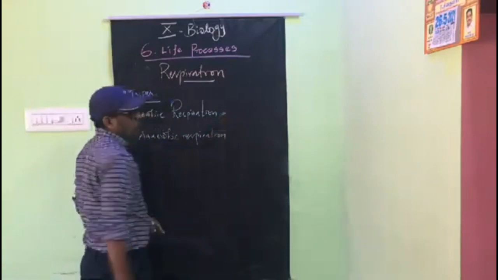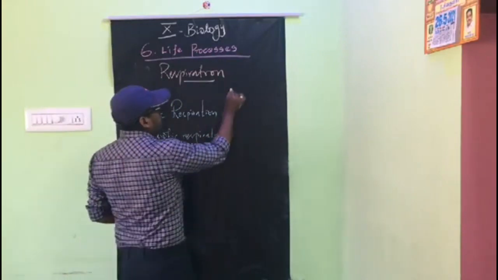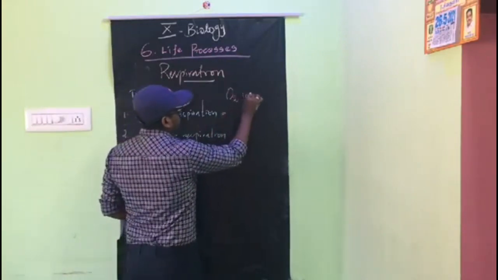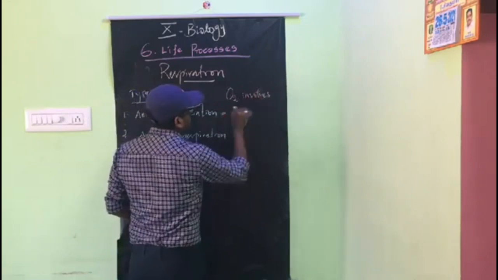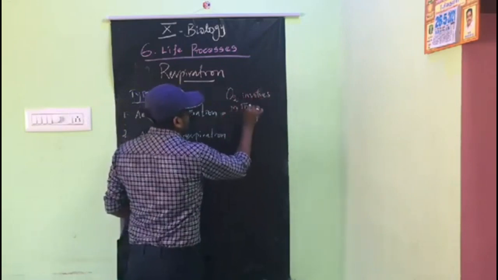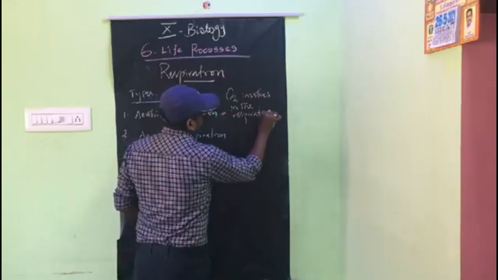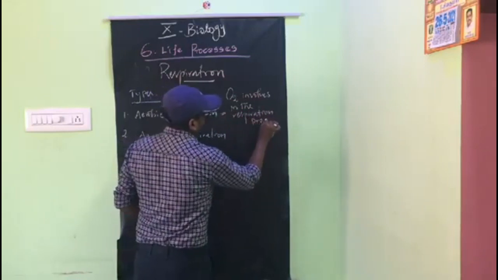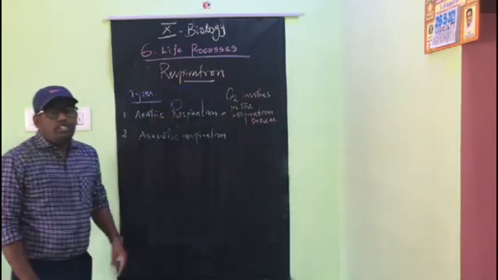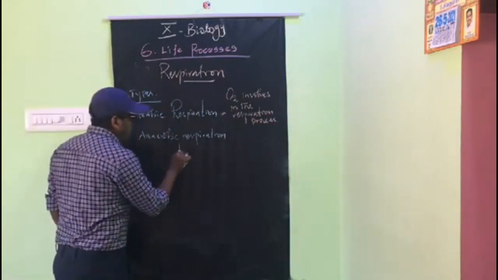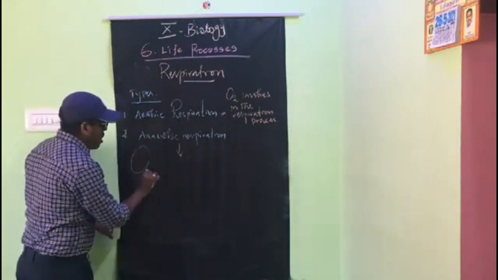What is aerobic respiration? When oxygen is involved in the respiration process, that is called aerobic respiration. And what is anaerobic respiration?